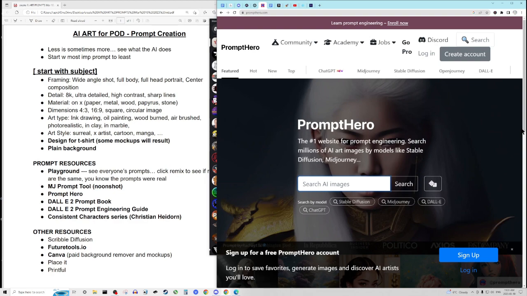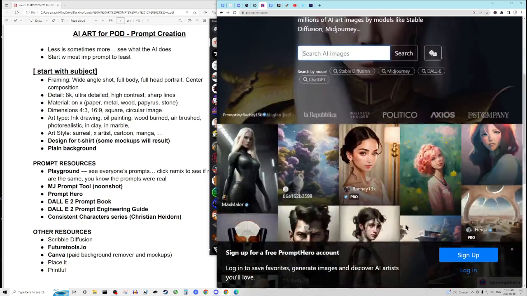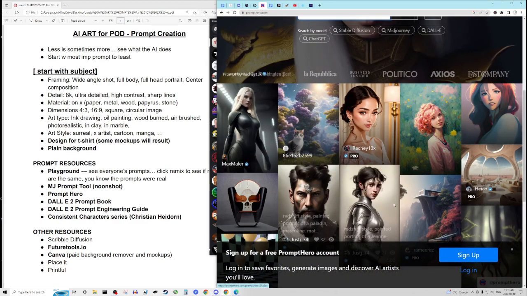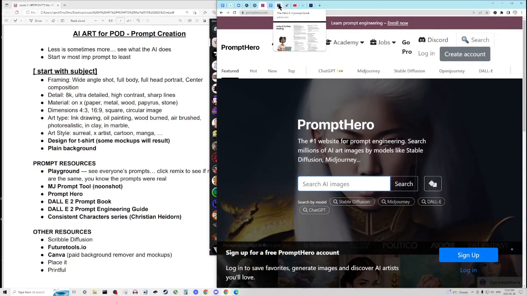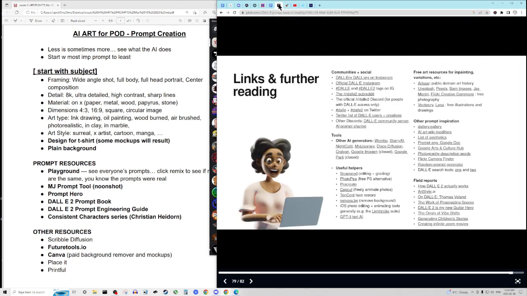Prompt Hero is another one. You can use this to search for images, and you can see the commands, the prompts that they've used for those. Another thing that I think is very, very useful is the Dali prompt book.